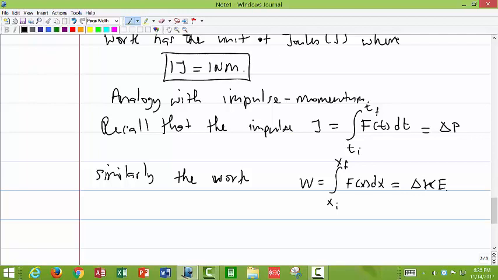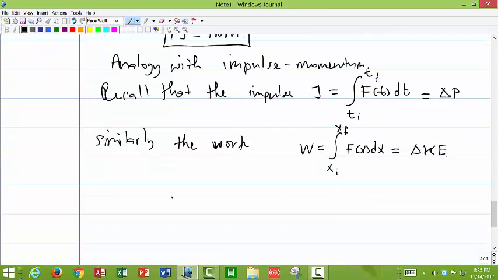Let's go to the next section and calculate work again. So this time we shall use, no, not work energy, but just dot products.